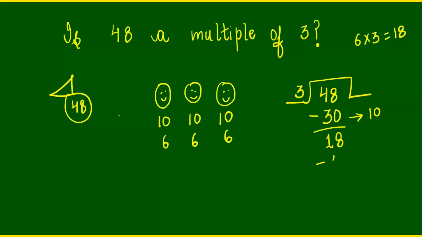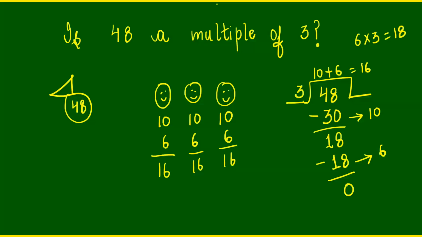So, we can take away all the 18 candies and we will be left with 0 and each of them will get 6 more candies. So, how many did we give to each child? 10 plus 6, 16. So, we gave away 16 candies to each of them.